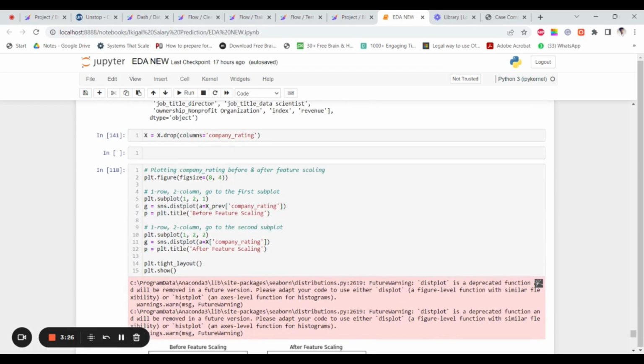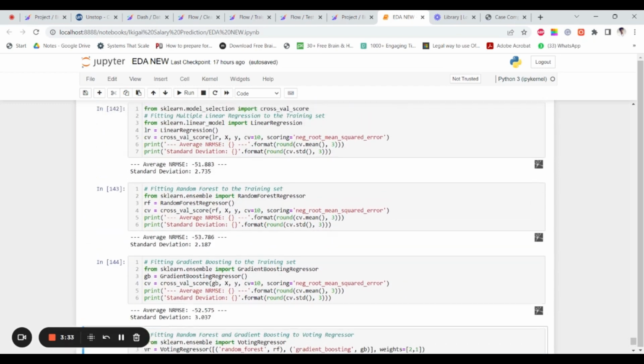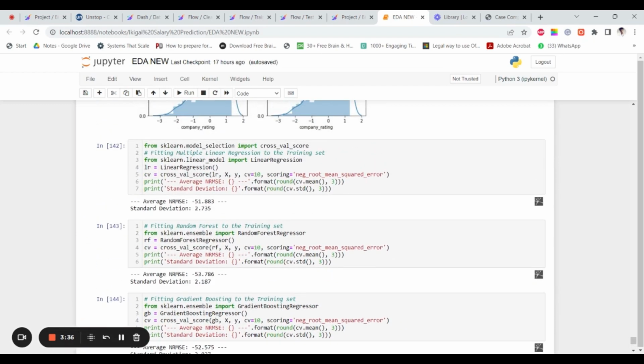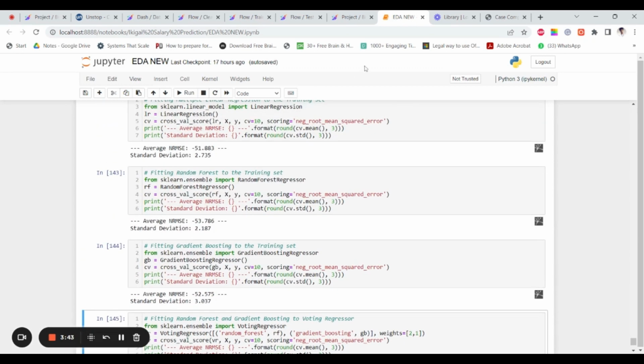Then we check the accuracy of different kinds of ML models based on these selected columns. And we found out that random forest was working the best. We have checked the accuracy for linear regression, random forest, gradient boosting, and then a voting regressor with random forest and gradient boosting. We select random forest for our project here for our case summation, and I'll be guiding you with the whole flow now.